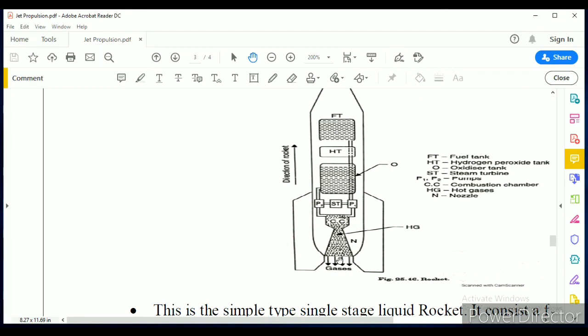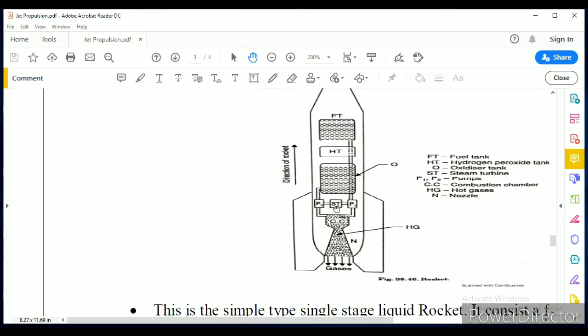The jet of hot gases will produce thrust in the downward direction. According to Newton's third law, the reactive force of the jet will propel the rocket in the opposite direction. So this is about the working of rocket propulsion.